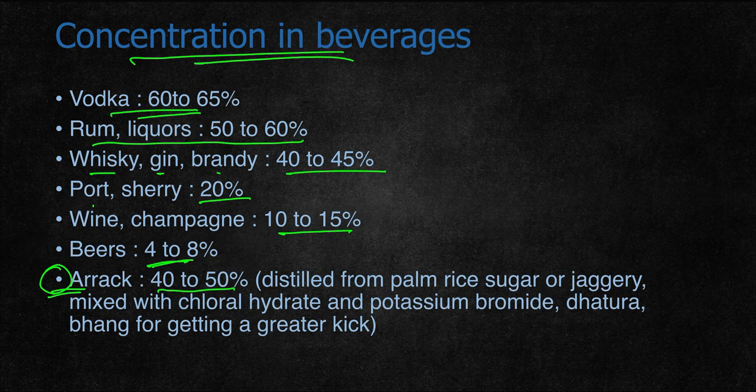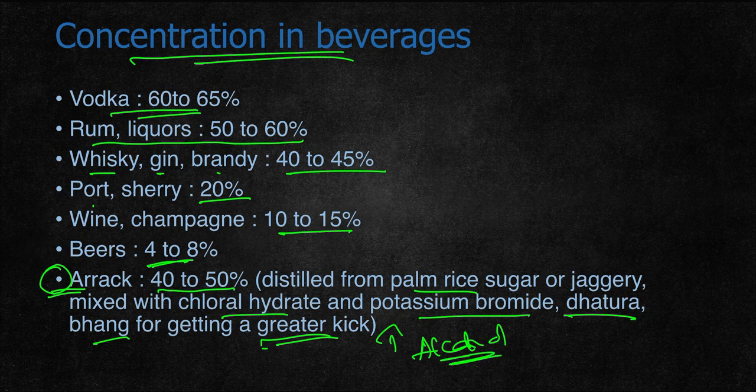It is distilled from palm, rice, sugar or jaggery, mixed with compounds like chloral hydrate, potassium bromide, datura, bhang, which give an extra kick and increase the effects of alcohol.